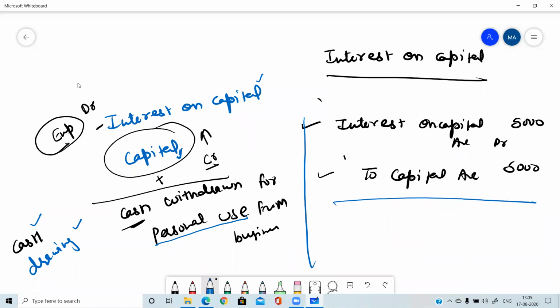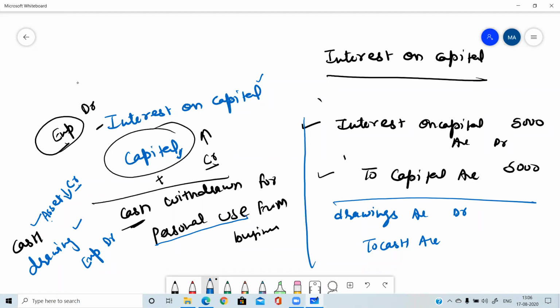Now let's analyze the nature of these two accounts. Cash account is an asset and drawings account is an expense. Whenever we make drawings, expenses are increasing, so it will be debited, and cash is withdrawn, so the asset is decreasing, so it will be credited. So the entry will be drawings account debit to cash account.